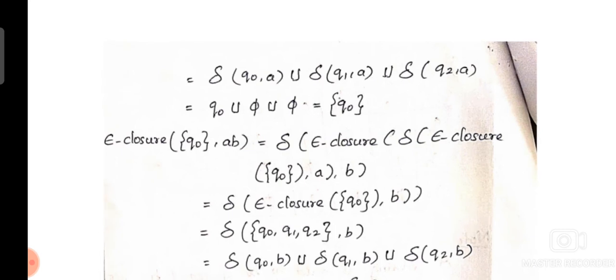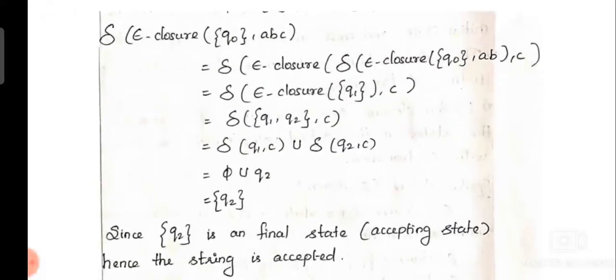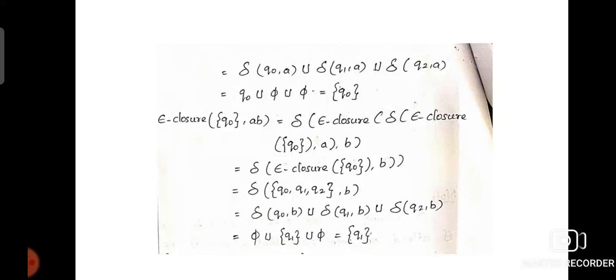Here delta of epsilon closure of Q0 comma AB is written as delta of epsilon closure of, delta of Q0 comma A, comma B. The inner content we found previously, so we simply substitute it: delta of epsilon closure of Q0 comma B. Substituting epsilon closure of Q0 from the previous definition, Q0, Q1, Q2 comma B, we separate it with the union operation: delta of Q0 comma B union delta of Q1 comma B union delta of Q2 comma B. When we substitute the values from the table, we get some set of states.